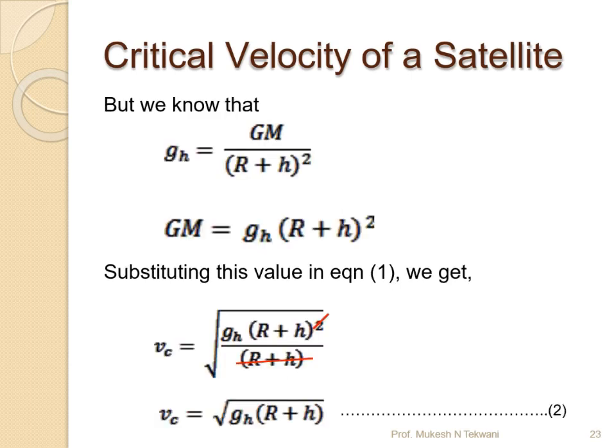When we look at the critical velocity of the satellite at a height, the g value should also change. So gh is given by GM over (R plus h) the whole square, a relation we found earlier for a satellite at a particular height. So GM is equal to gh into (R plus h) the whole square. If we substitute this value for GM in the Vc equation, we finally get Vc equal to root of gh into (R plus h). So this is the final equation.